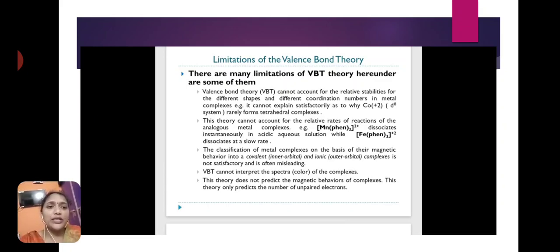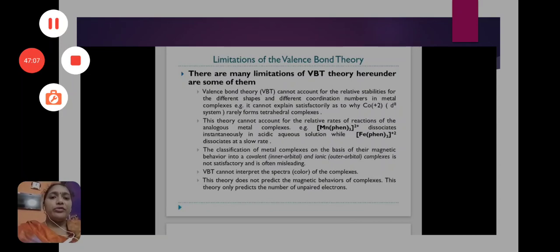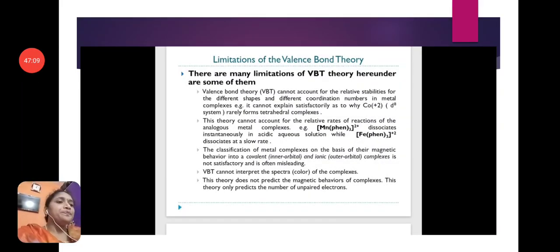VBT cannot interpret the spectra or colors of the complexes. This theory does not predict the magnetic behavior of complexes. This theory only predicts the number of unpaired electrons, and based on those unpaired electrons, only the type of magnetic property is determined.